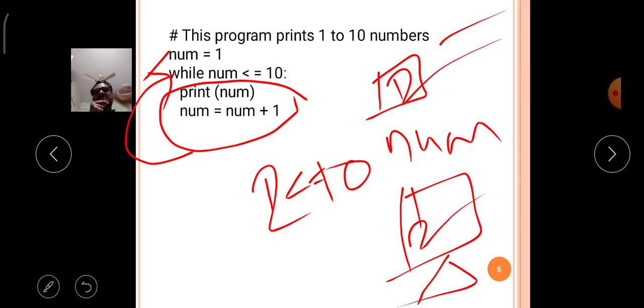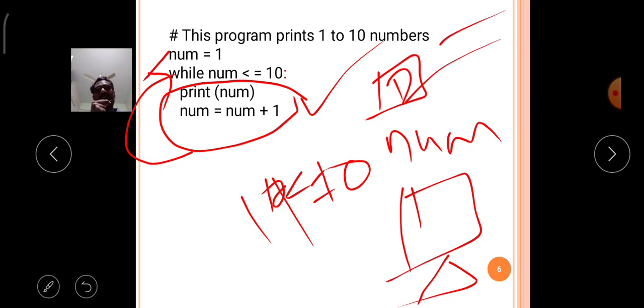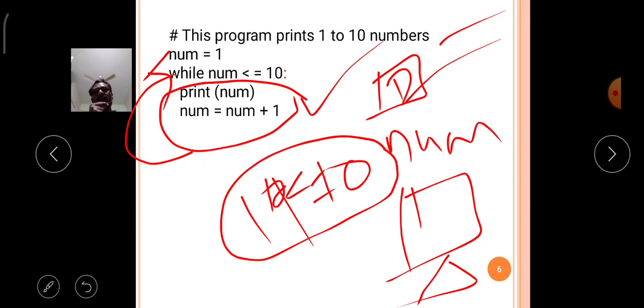Like that it executes the while loop 10 times, for the values 1 2 3 4 5 6 7 8 9 10. When 10 is reached, 10 is less than or equal to 10, the given condition is true, so again it executes the block. When the num value becomes 11, 11 is less than or equal to 10, the given condition is false, then the while loop execution is stopped. So like that the while loop is performed in the Python language.